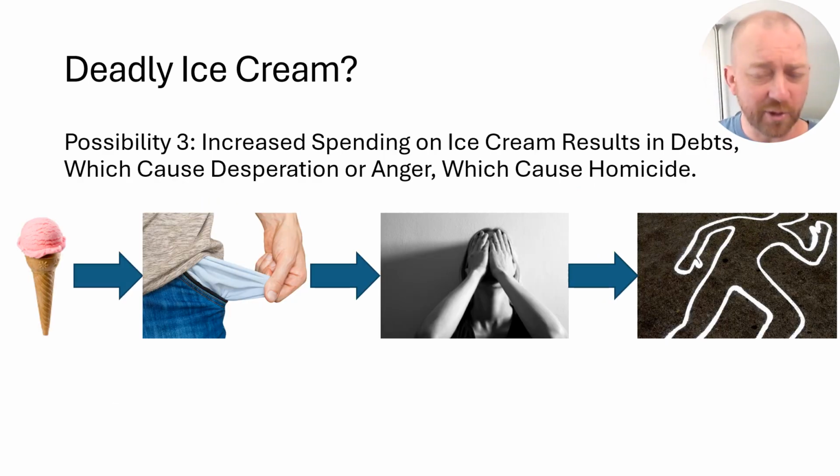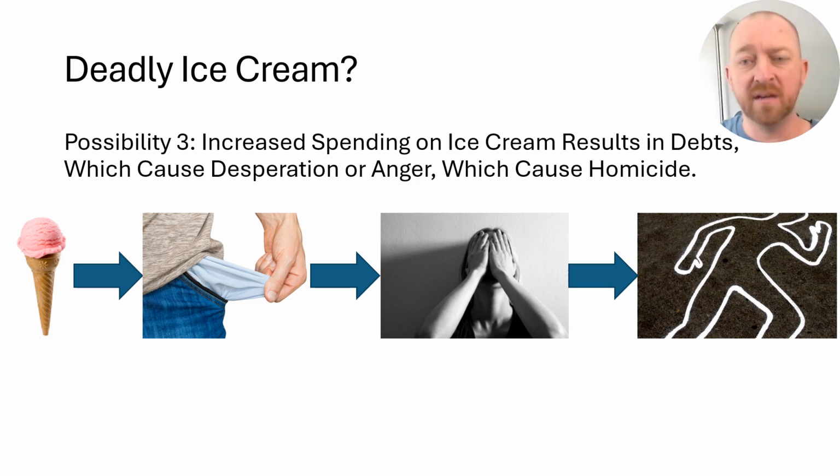However, it could also be much more complicated than that, and in fact this is usually more like what's going on. It could be not that ice cream is causing murder per se, but maybe ice cream directly leads to something like debt. People are spending all sorts of money on ice cream. They're getting in debt for this ice cream, and then this debt is causing them to become depressed, desperate, anxious, on edge.